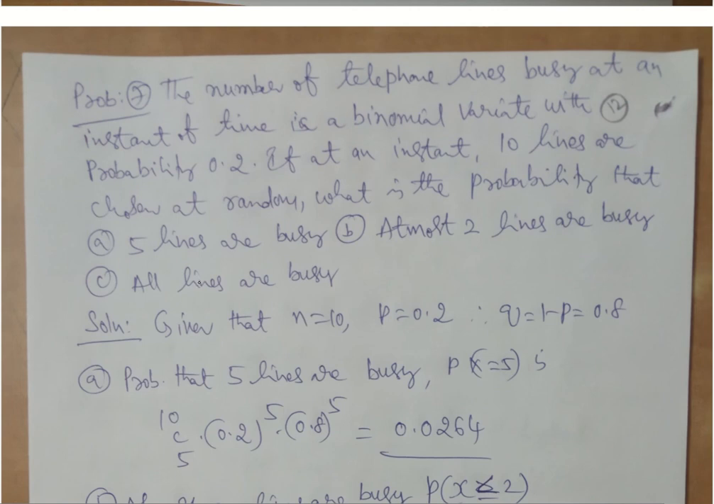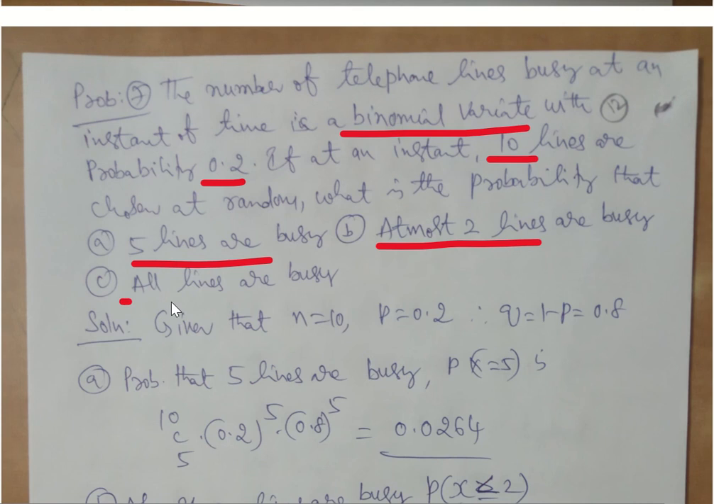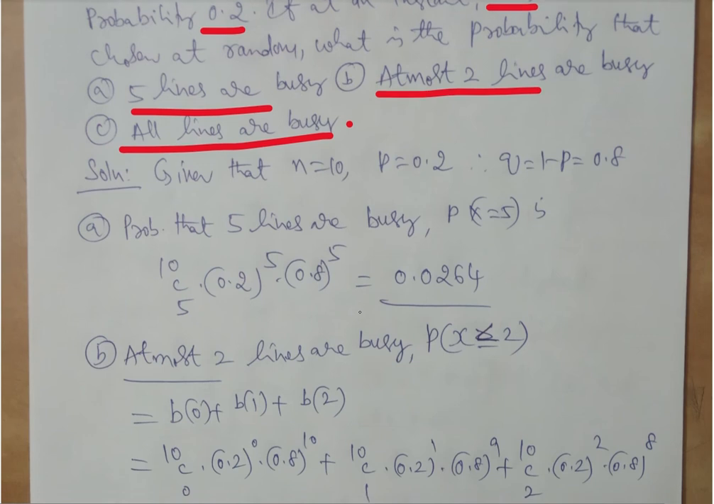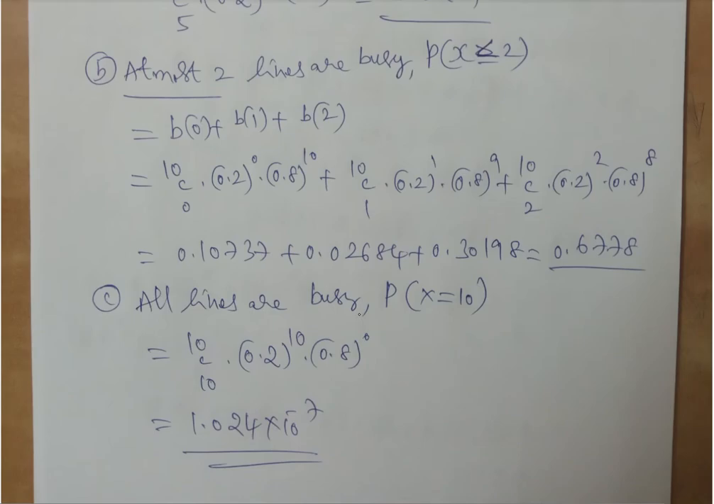Now, the number of telephone lines busy at an instant of time is a binomial variate. They have already given binomial, no headache for us, with probability 0.2. If at an instant 10 lines are chosen randomly, what is the probability that 5 lines are busy, at most 2 lines are busy, all lines are busy? Again, I leave this as an exercise for you. Please go through that. You will be able to understand the direct application of the binomial theorem.